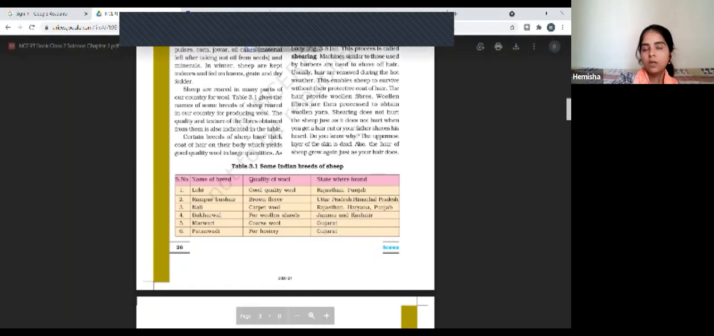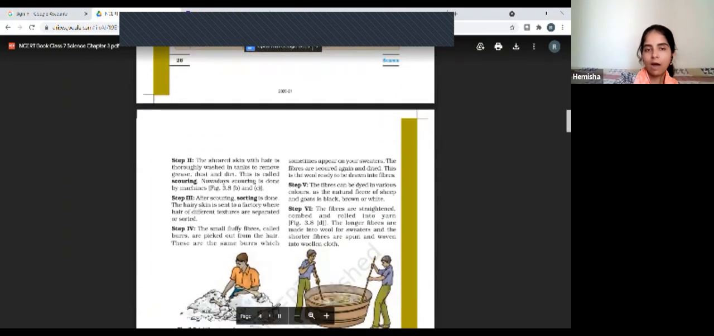Hosiery means that one nylon-like material that, if you soak it inside water, will easily get dried, right? That is hosiery material. So this type of wool is what we are going to get from this type of breeds. Okay, now the second step was scouring.